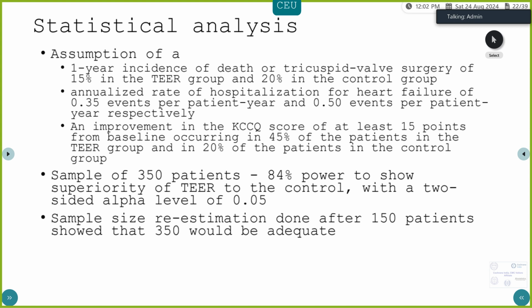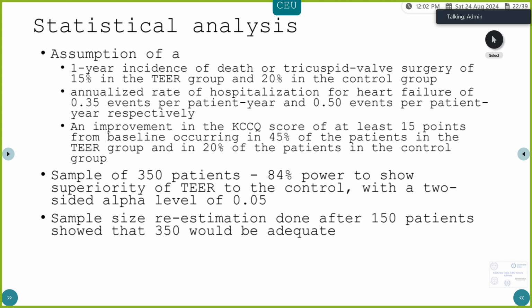So the difference in death they've assumed as 15% in the procedure group and 20% in the control group. For hospitalization, 0.35 events per patient year in the procedure group and 0.5 in the control group. An improvement of at least 15 points on the quality of life questionnaire, which will occur in 45% in the intervention and 20% in the control group.